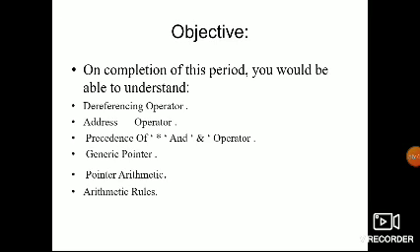In the first rule, address plus number, you can increment the address. Address minus number, you can go to the previous address. You can increment the address and decrement the address. So pre-increment or post-increment of the address, both are supported in pointers.